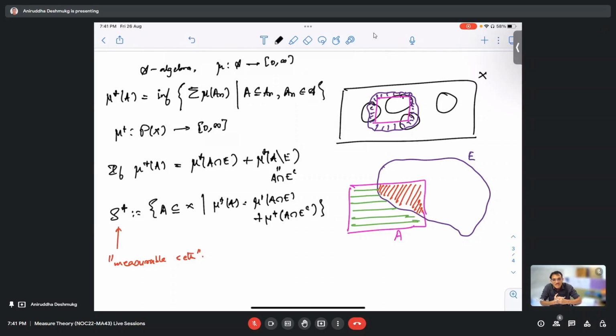Yes, I wanted to see that proof. I wanted to know how we can prove that. I don't know whether the professor asked us to do it, but if you have any information, it is included in one of the lectures. The proof that S star is an algebra is included in one of the lectures.